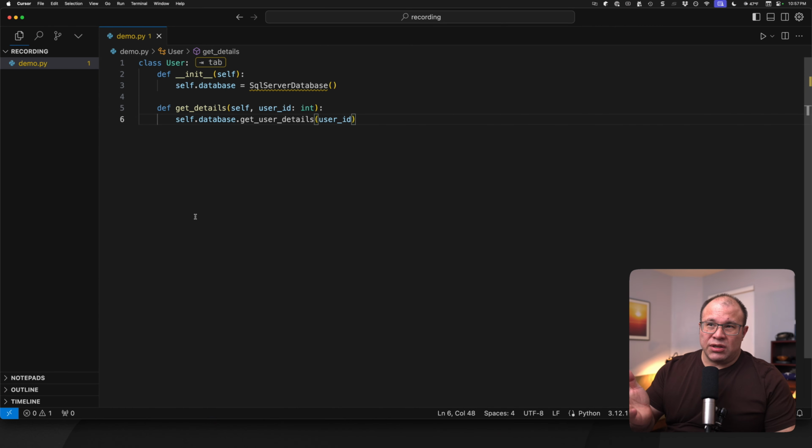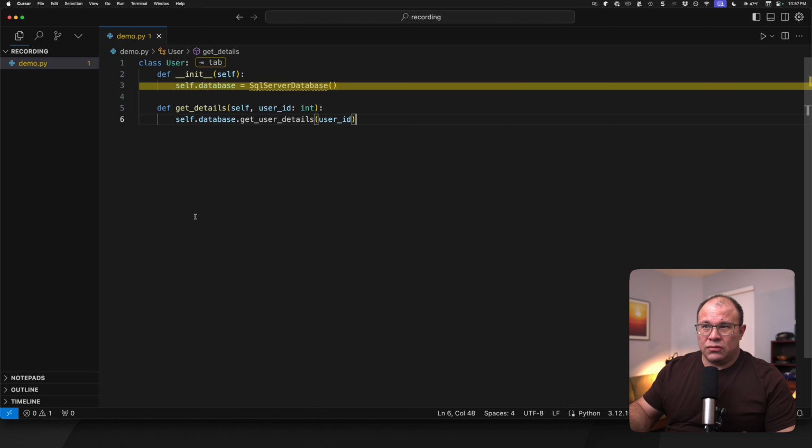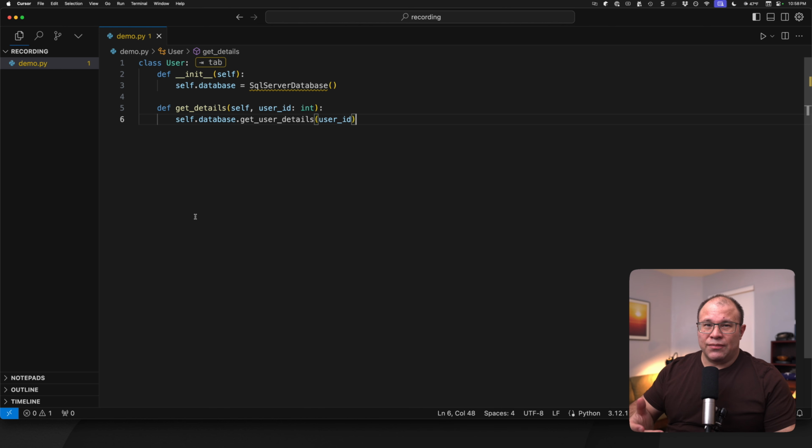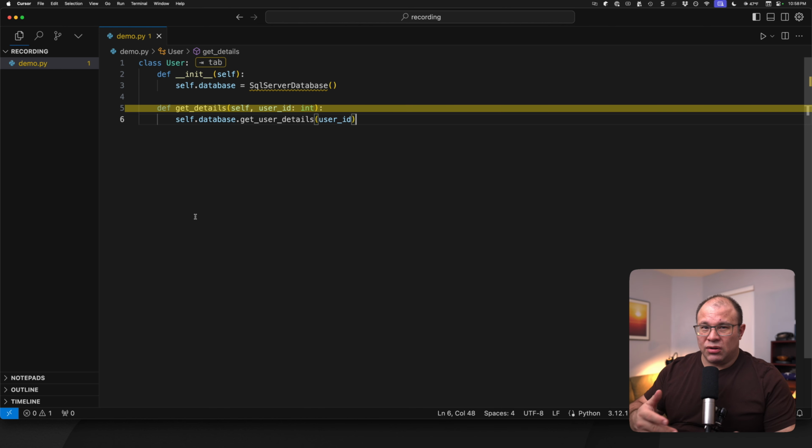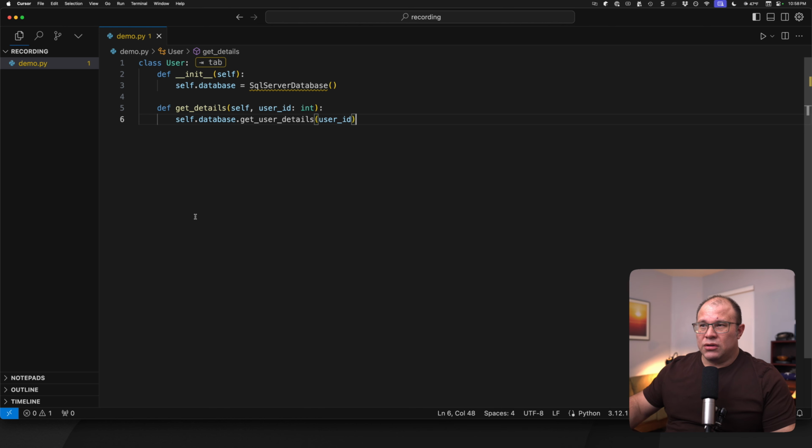So in this first example, you have a user class. It has a constructor. There's a class variable called database, and we're creating an instance of a SQL Server database and setting it to this database variable. Then there's another method called getDetails, and it's using that instance of the database variable. So this is straightforward code. This would not be out of place in any Python code base.